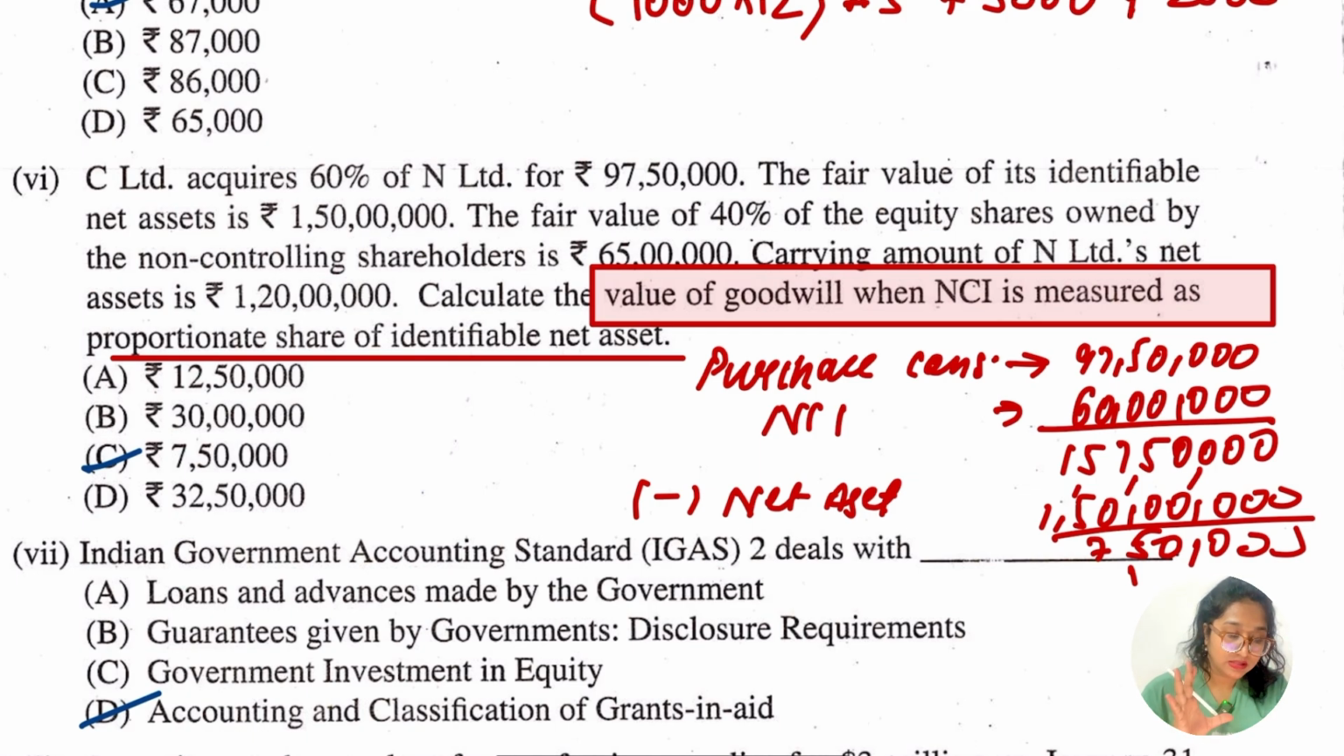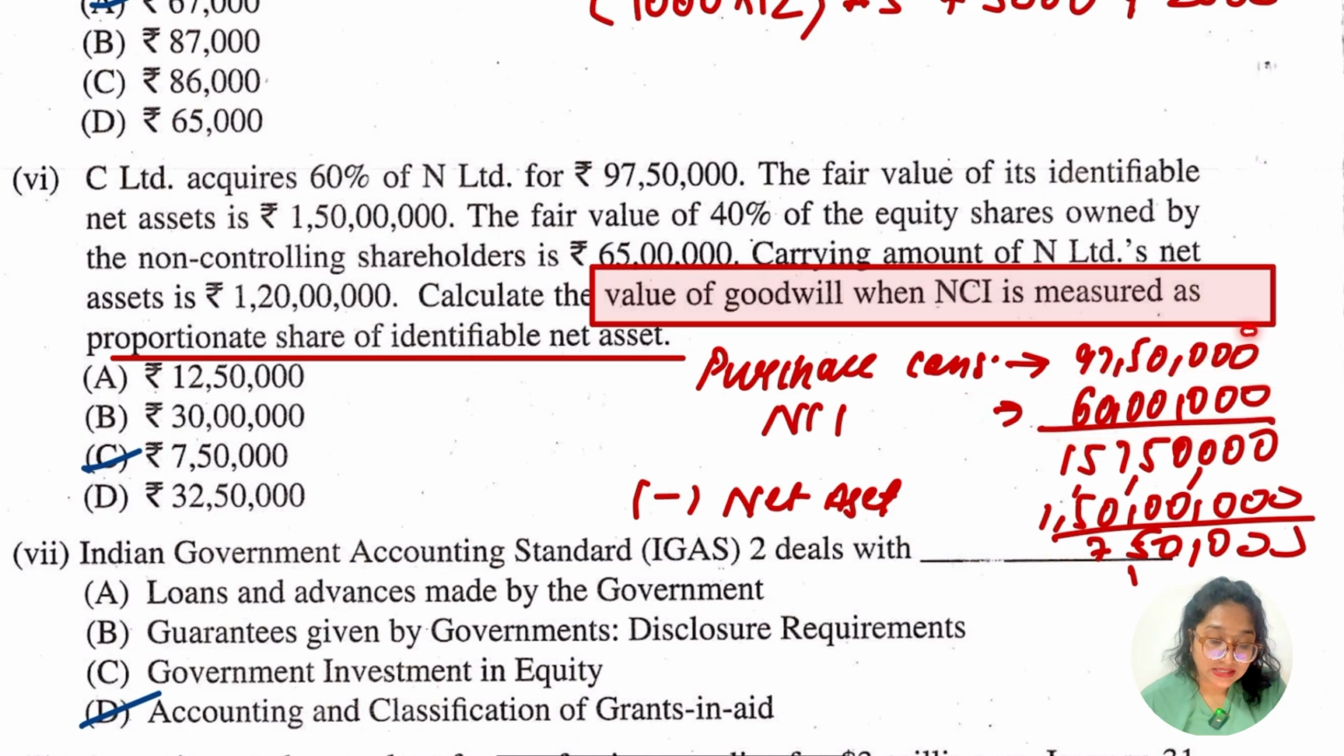So first thing we have to consider is the goodwill, ठीक है, when it is measured on the proportionate share of the identifiable net assets. इतनी बात समझ में आ गई? हाँ जी, कंफ्यूज हो सकते हैं, but in the question they have given at the end what to take and what to do. Okay, so we have the purchase value which is 97,50,000, and we have the NCI, 40% of the equity shares owned by, यह वाला 40% निकालने का. So we will have 60 lakh.